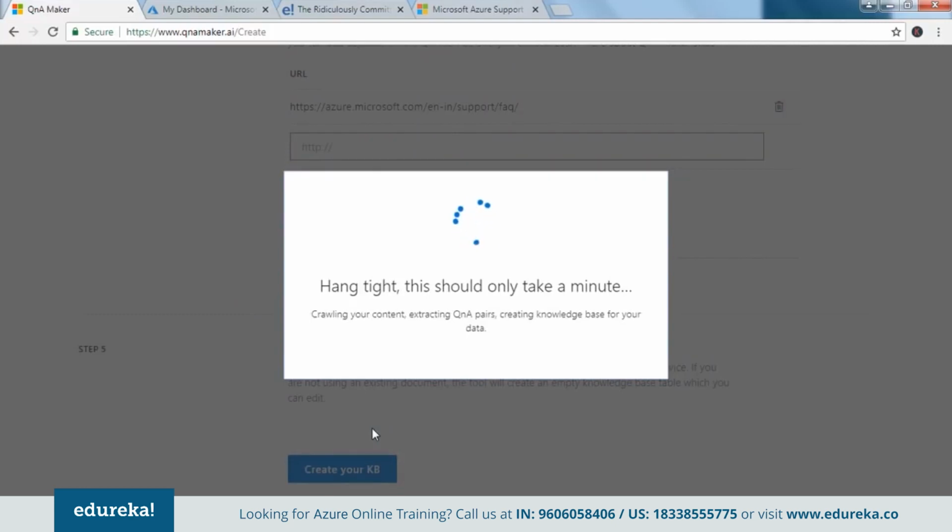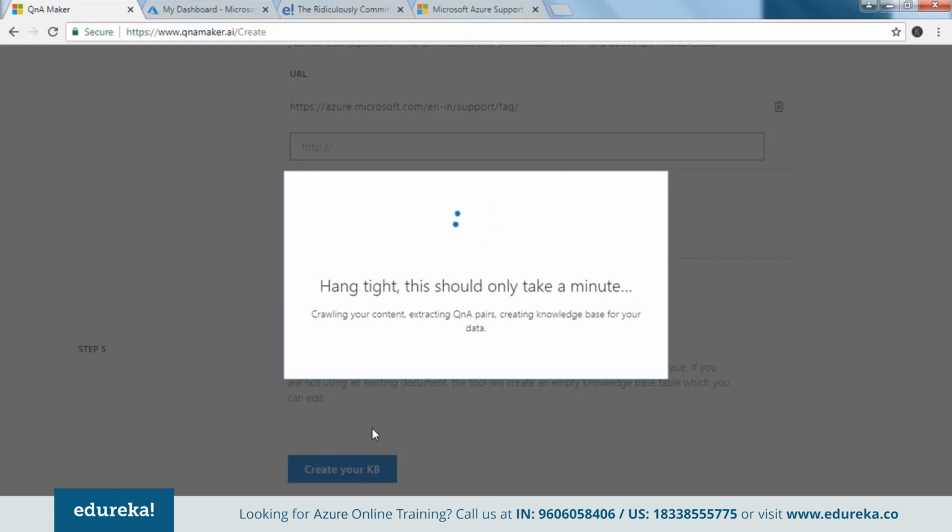Okay, so it might take half a minute here, and once it's done, it would fetch in all the data and create a knowledge base which we can use. Now guys, once the knowledge base is created, it would be created based on the data that we've entered. But that is not how I would start the communication, right? Instead, I would start by saying maybe hello or how are you or something like that. So when I say hello, I need an appropriate reply from the chatbot, right?